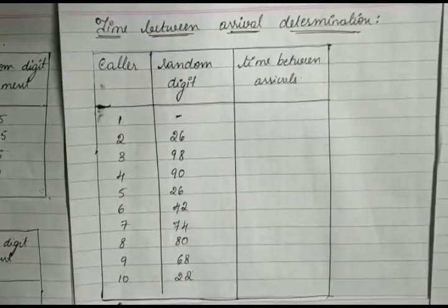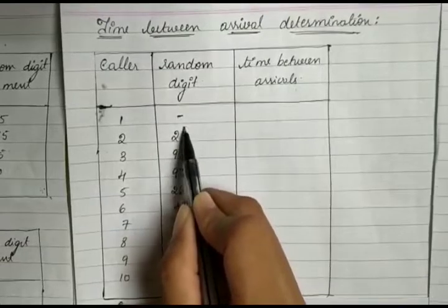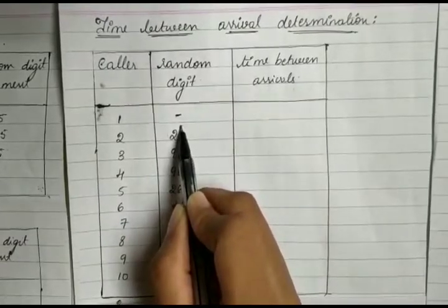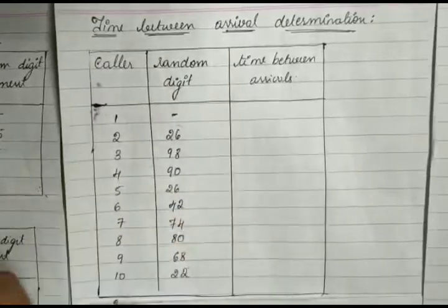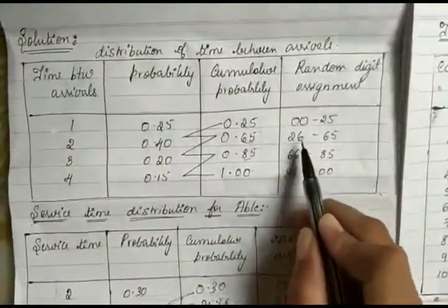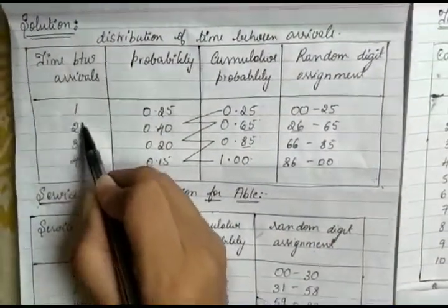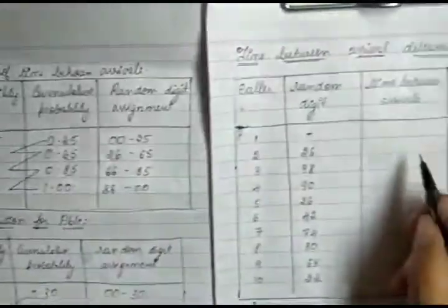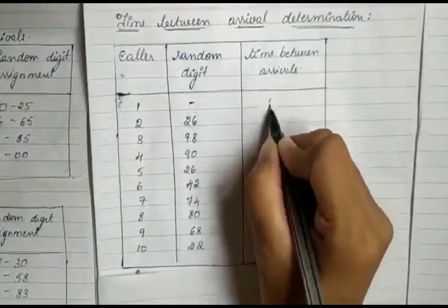For the second caller, the random digit is 26. We check the distribution table, and 26 lies in the range with time interval 2. So we write 2. The first caller always starts with 0.